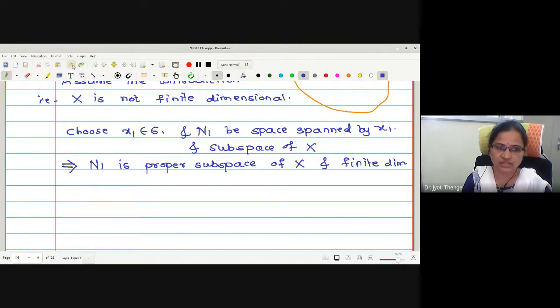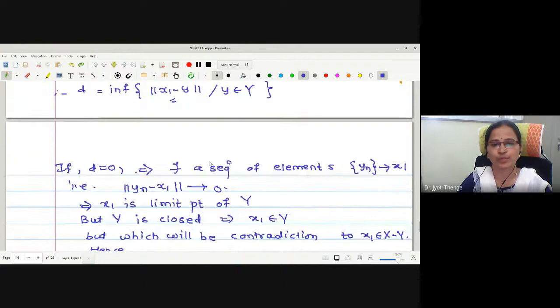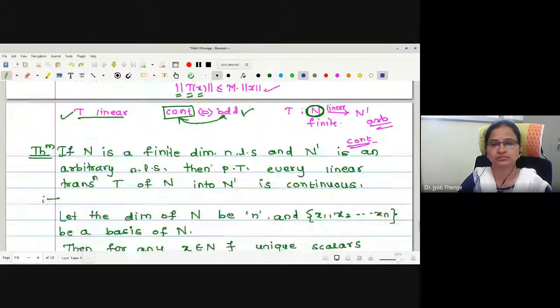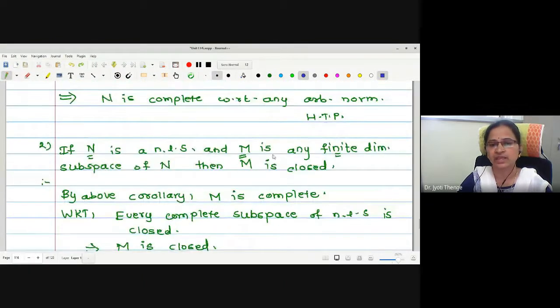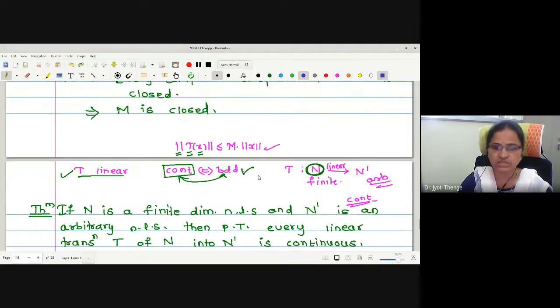We have proved a corollary in the last lecture. What is the corollary? If N is a normed linear space and M is a finite dimensional subspace of N, then M is closed. A finite dimensional subspace is always closed.